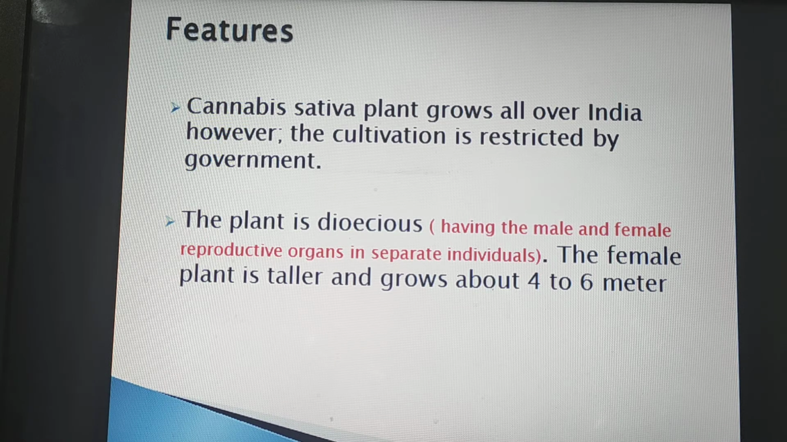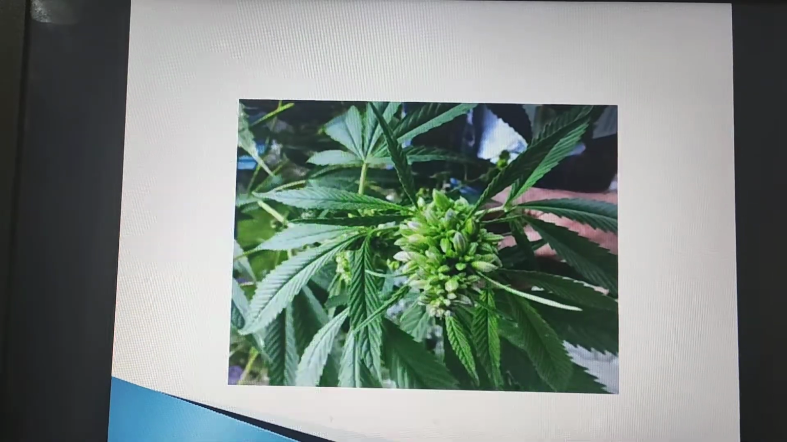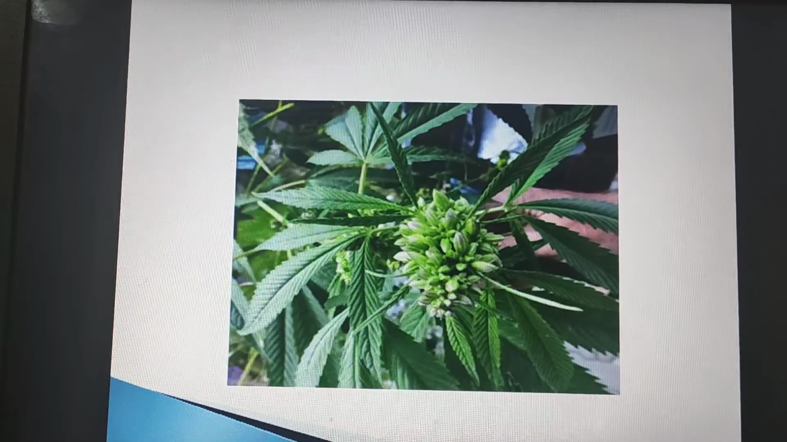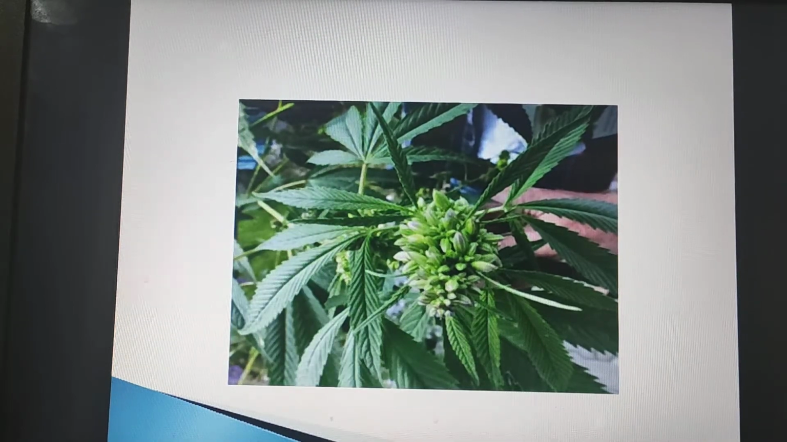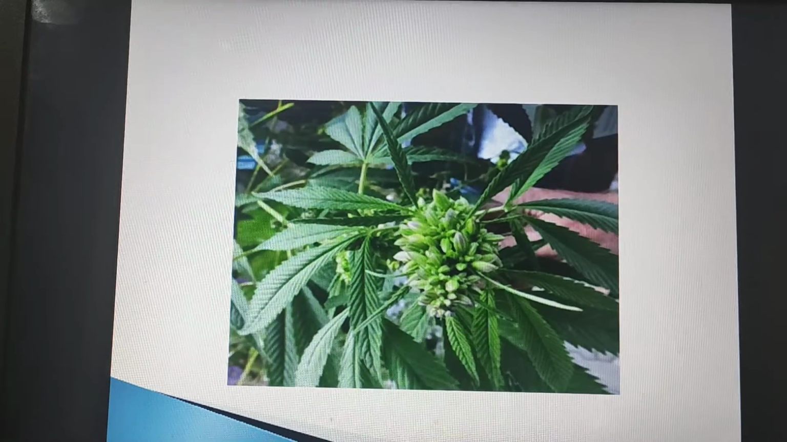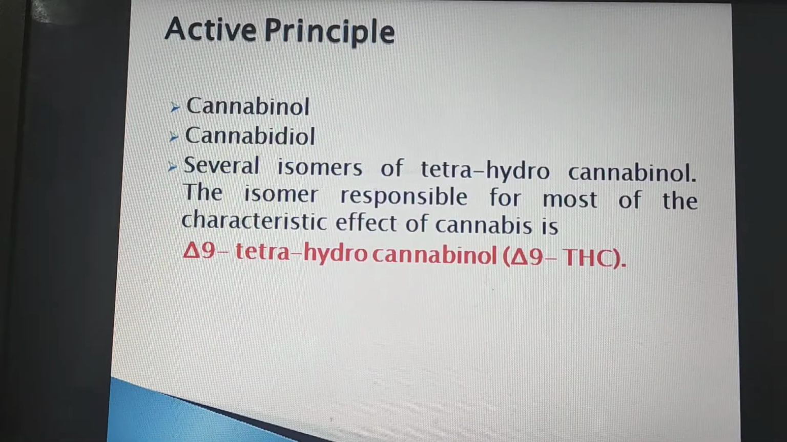The plant is dioecious, meaning male and female reproductive organs are in separate individuals, so a plant is either a male plant or a female plant. The female plant is taller and grows about 4 to 6 meters. You can see a photograph of the plant, and another one showing leaves and the flowering part. The flowering part is used for different preparations, and the leaves for different ones. We will talk about it later.